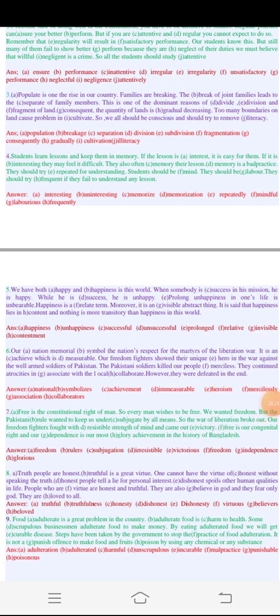So these are not actually that much difficult. We just need to find out what forms of the words will be there, whether we have to put noun or verb or adverb or adjective, and we have to trace actually whether we have to put suffix or prefix.